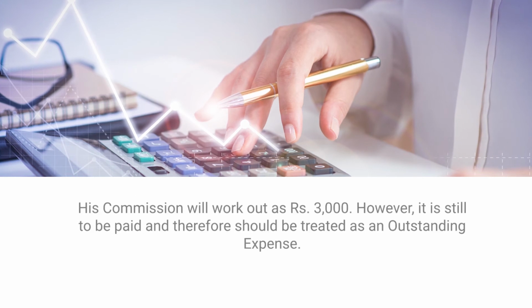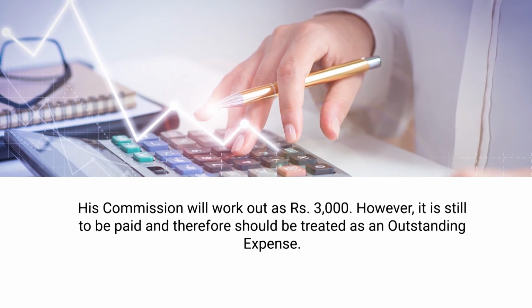So 5% of 60,000 is 3,000. This 3,000 will be shown in the debit side of the profit and loss account, because when we provide commission to the managers, it is an expense for the business, and being an expense, it is to be debited to the profit and loss account. However, it is still to be paid, and therefore it should be treated as an outstanding expense, because we have made a provision for it.